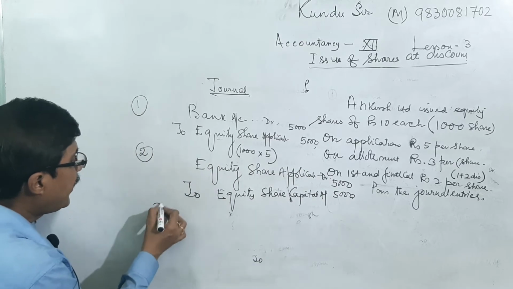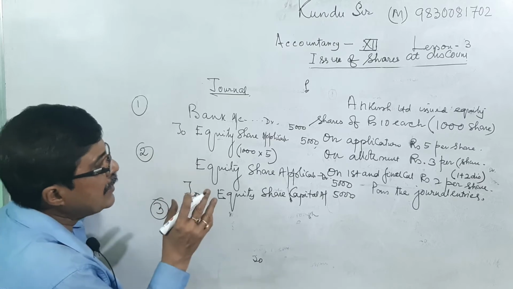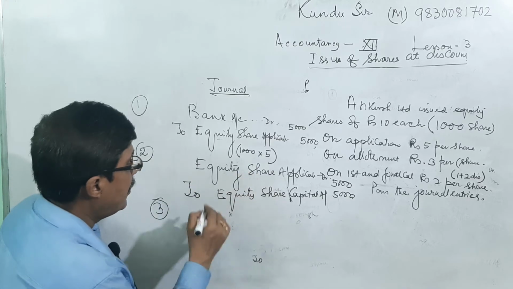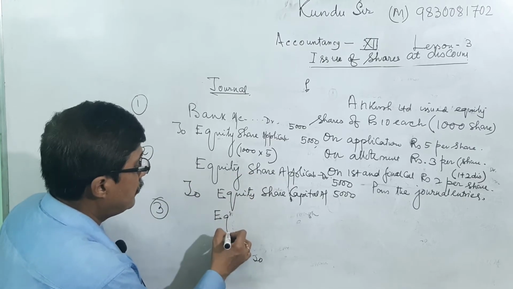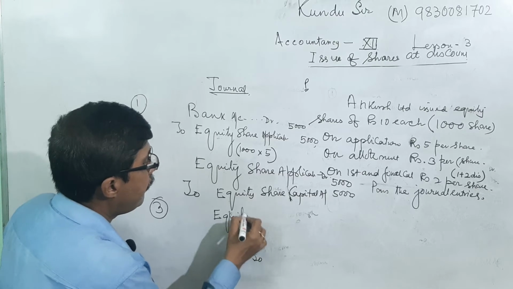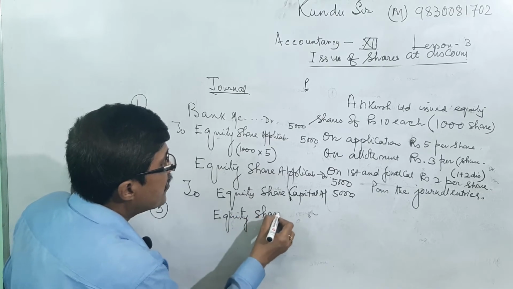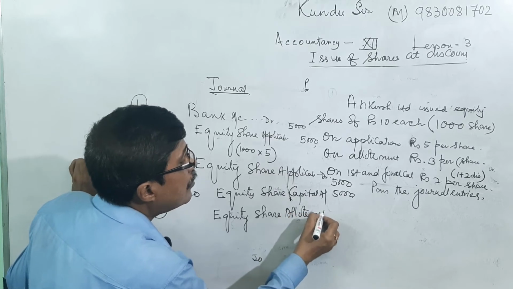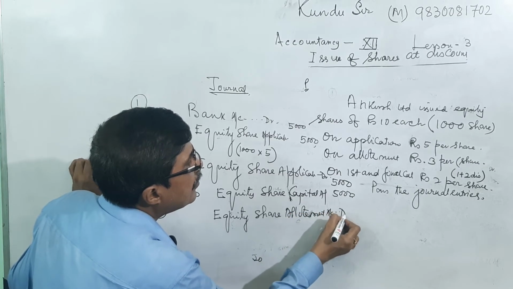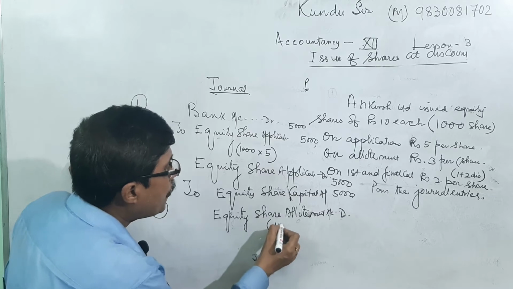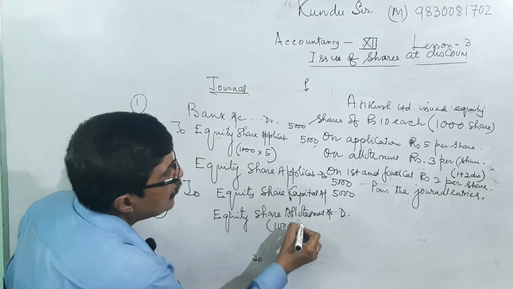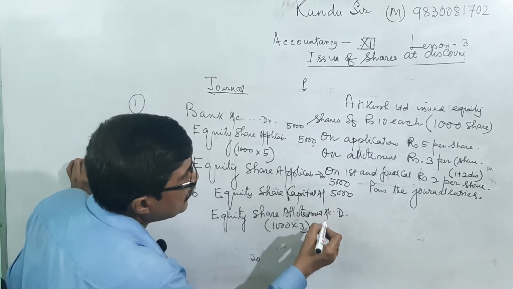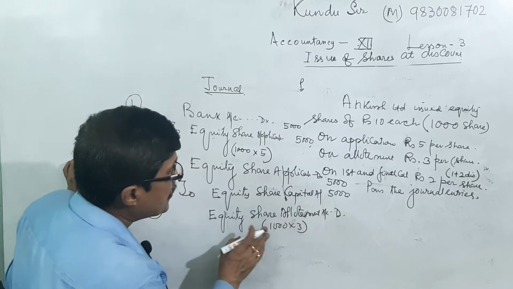And third entry, we are making the entries for allotment. Equity share allotment account debit at the rate of rupees 3.